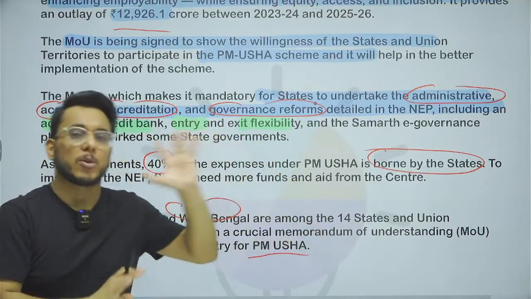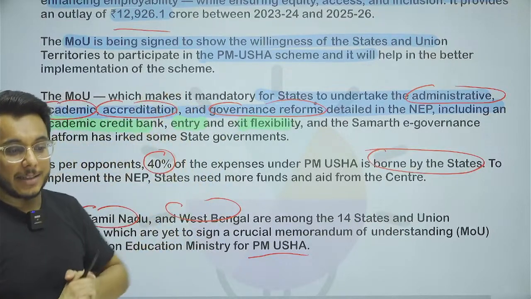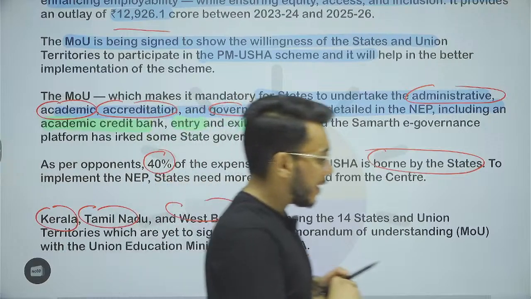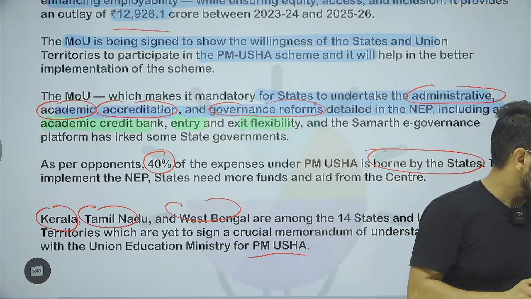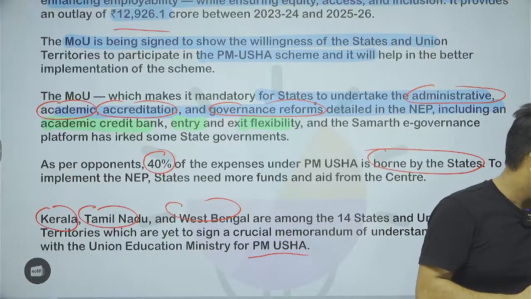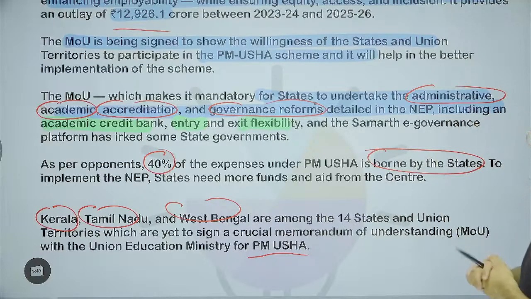Even some of the state governments have a problem with that. They say that they need to have considerable autonomy in deciding what aspects of NEP they want to implement and what aspects they don't want to implement. So this is something that has happened.